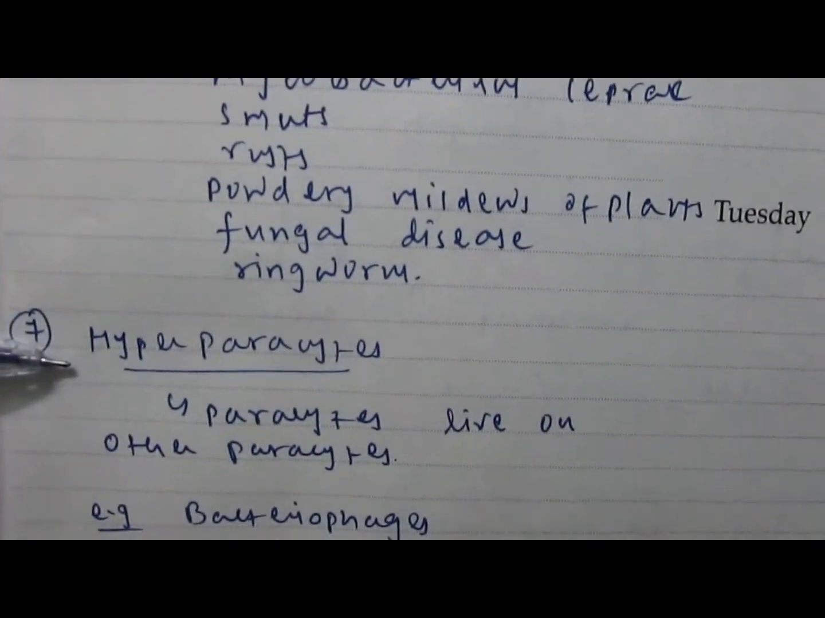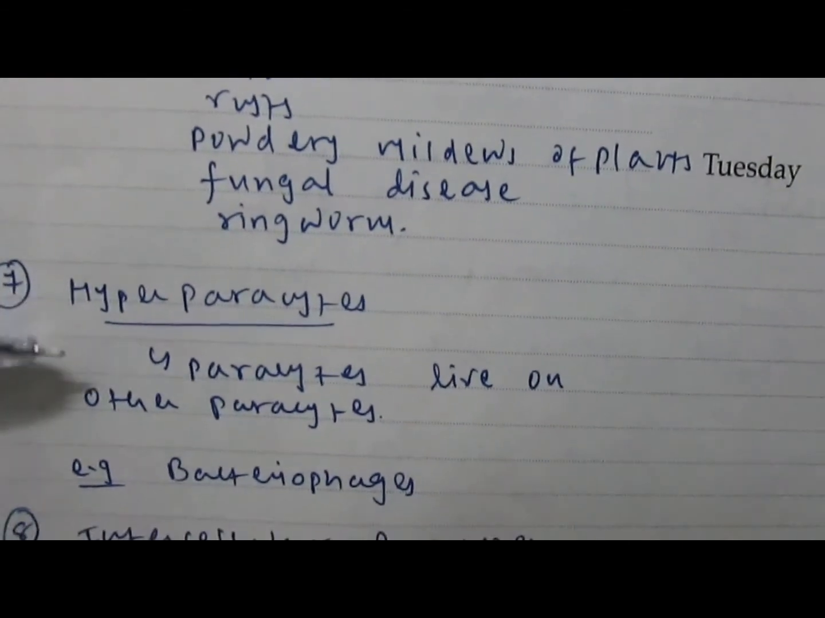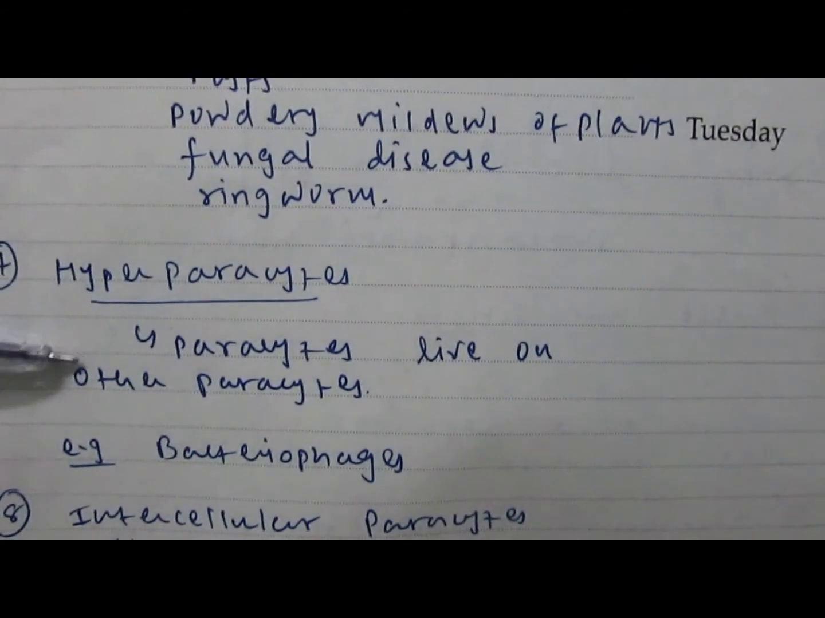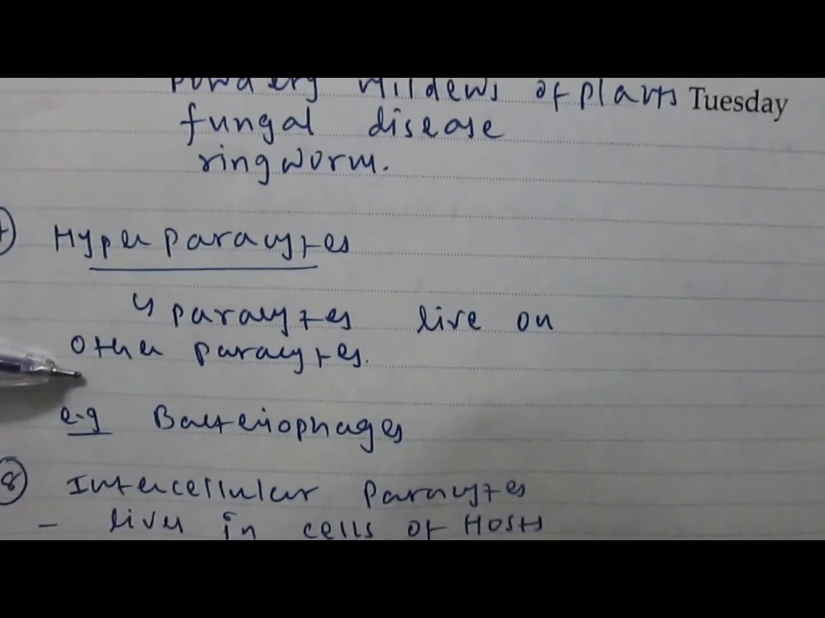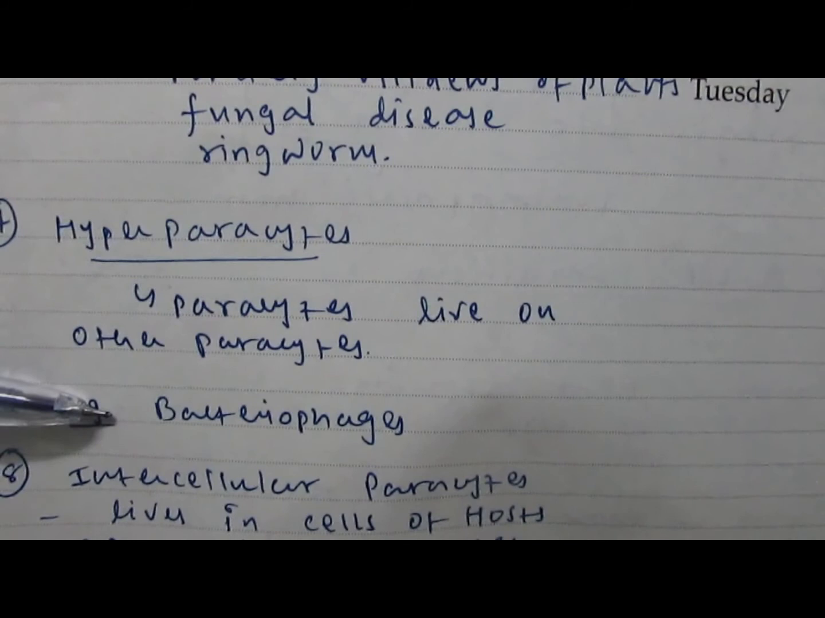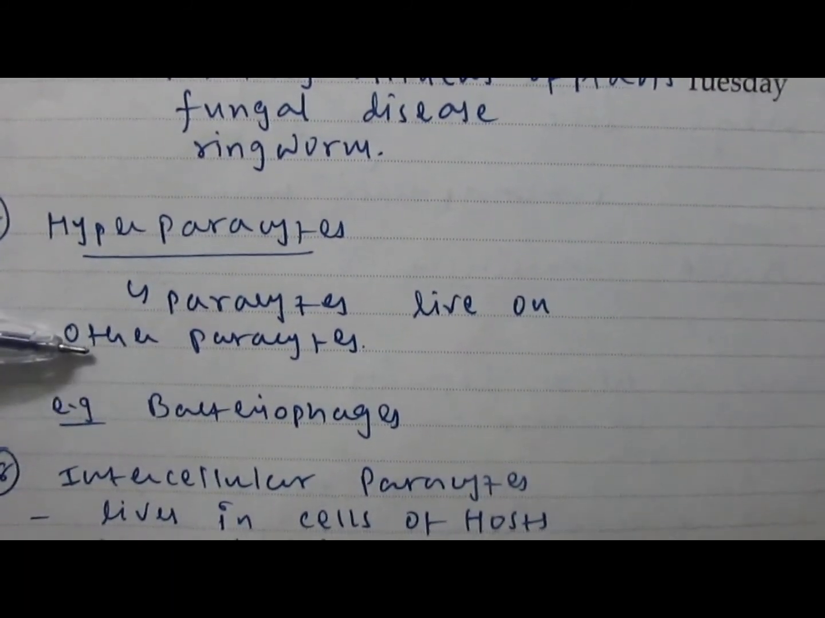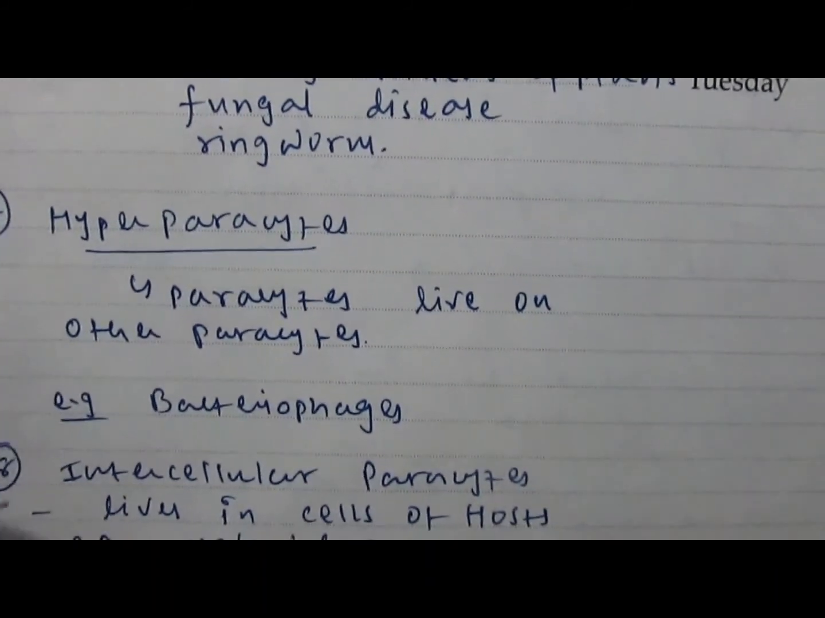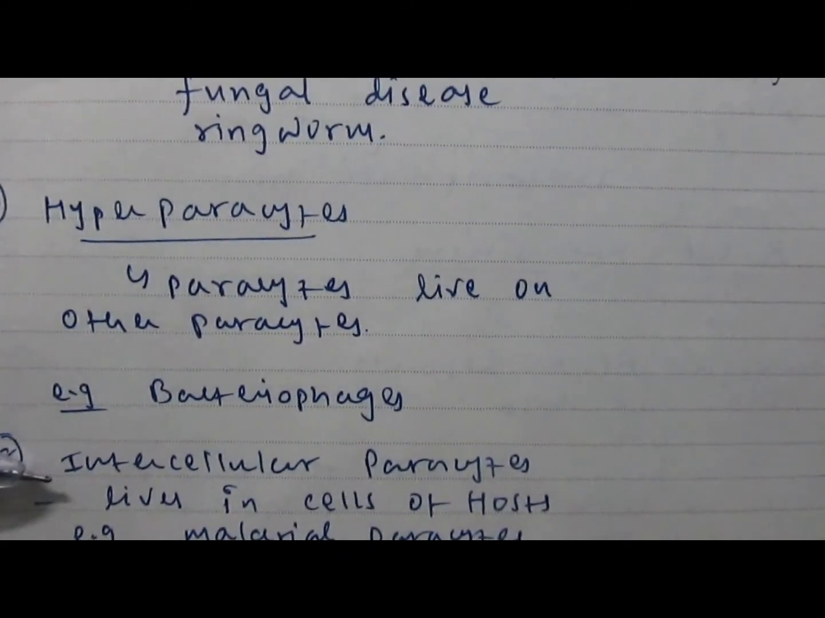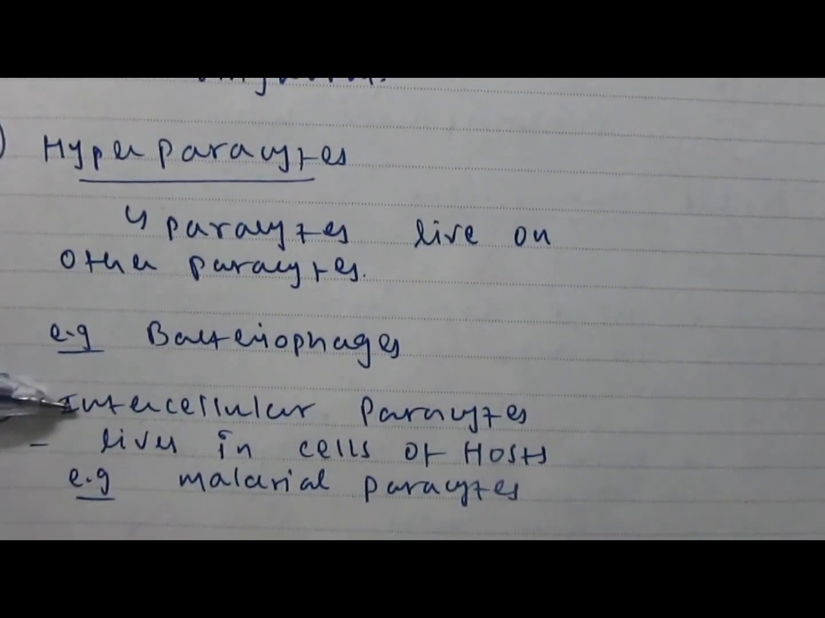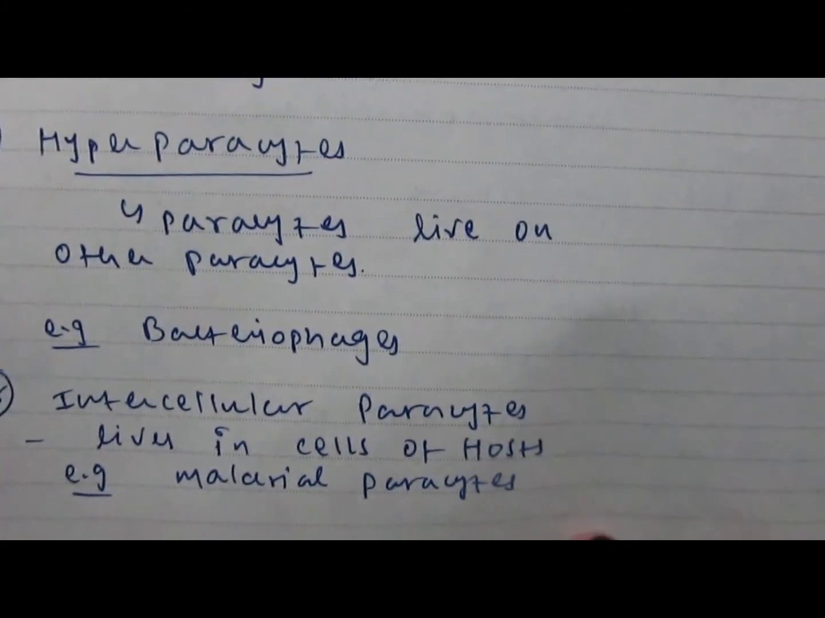Then the seventh type is hyperparasites. Hyperparasites are the type of parasites which live on other parasites, and the best example is bacteriophages. Bacteriophages live on other intracellular bacteria as well as viruses. And the eighth type is intracellular parasites. As the name suggests, they live inside the cells of the host, and the best example is Plasmodium, the malarial parasite.